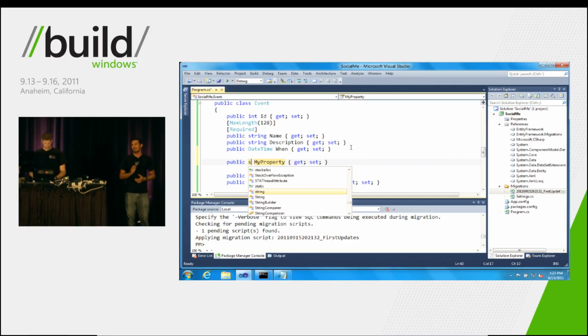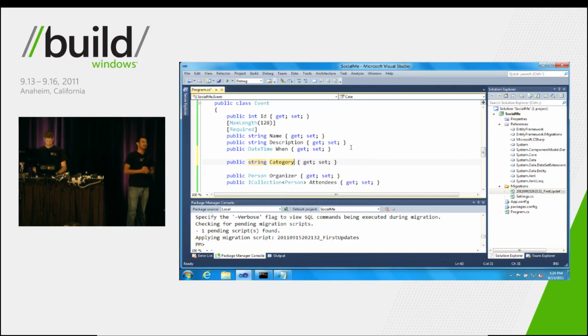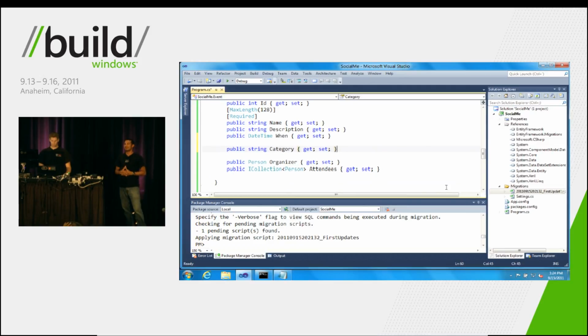So if this were the Entity Framework from last year, we might have to add this property as a string, or maybe even an int if we really liked having magic numbers in our code, which I'm sure all of you do. But what we can do instead is take advantage of something that you've been asking for a very long time now. So I got a question for you guys. Who can tell me the number one most requested feature of the Entity Framework today?